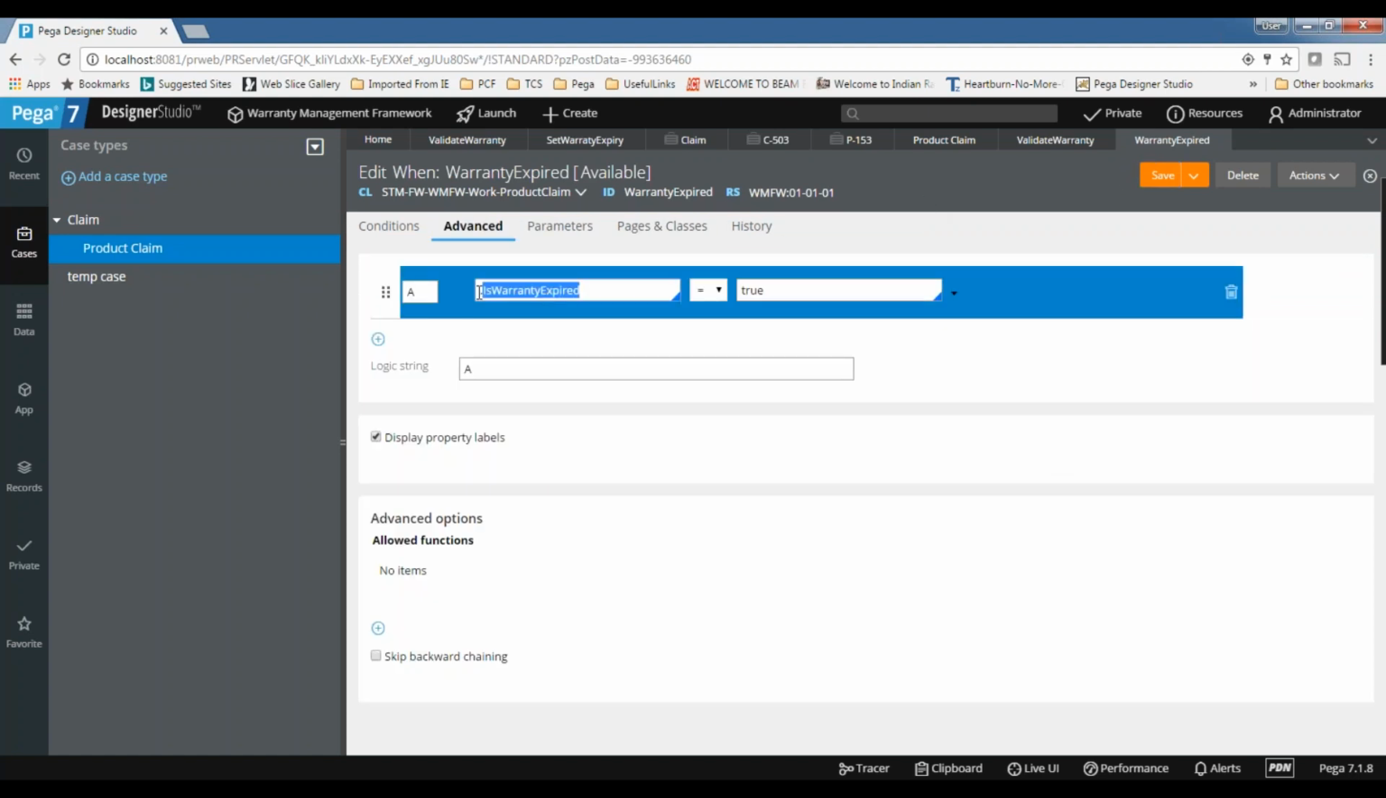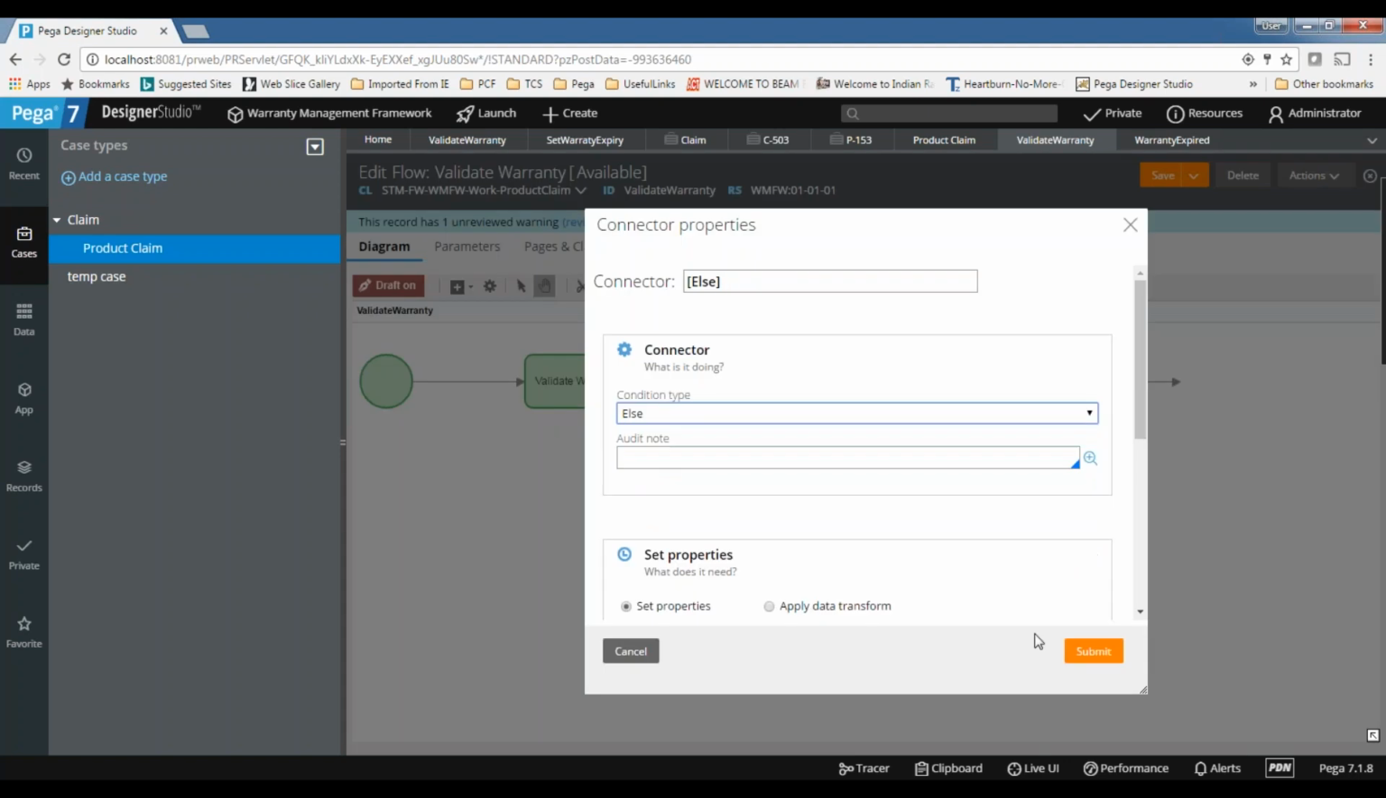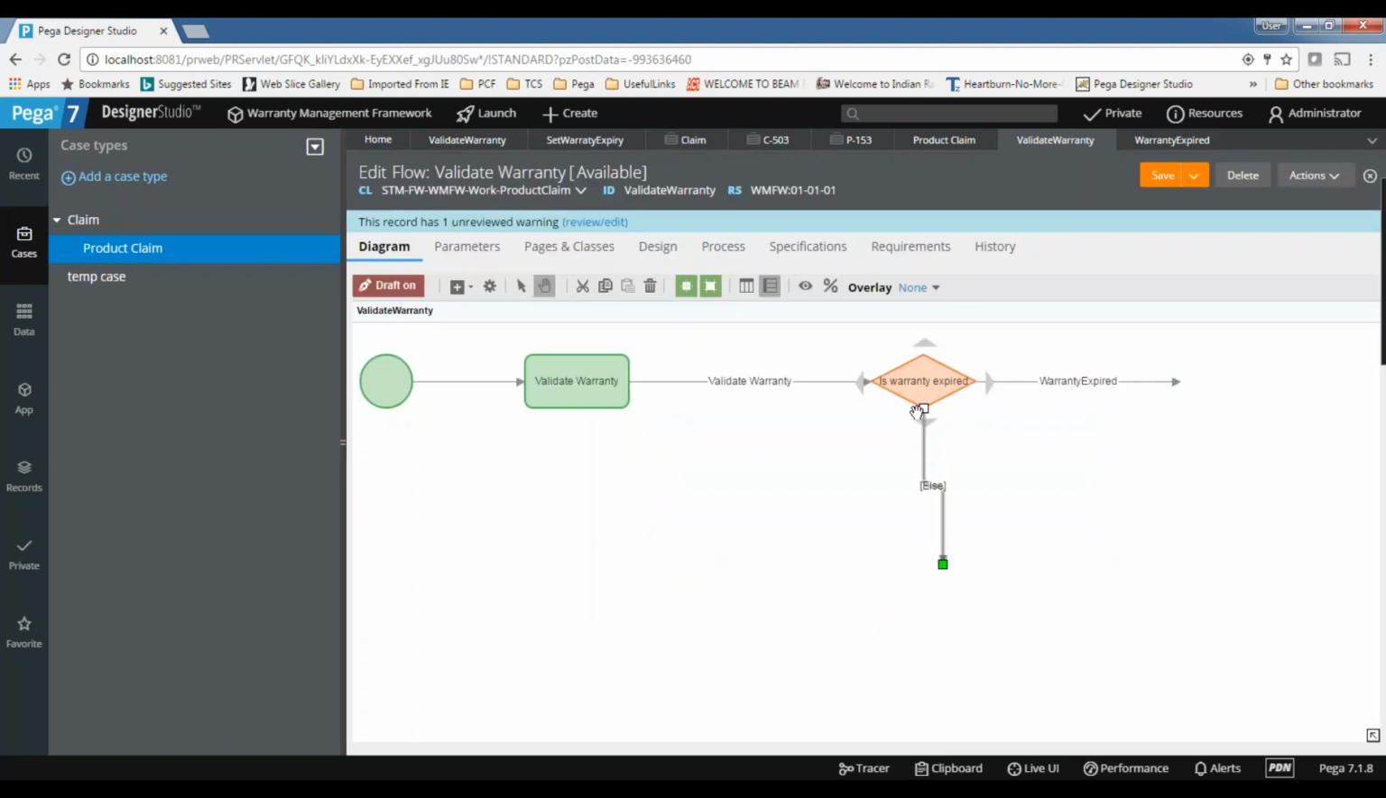So just one is fine for me. I have just one condition I need to check, warranty expired or not. So this is fine. So I am checking this one. If the warranty is expired, I want to go in this direction. If warranty is not expired, I want to go in this direction. I will go for else condition. Else means when all are failed, it will go for else condition.